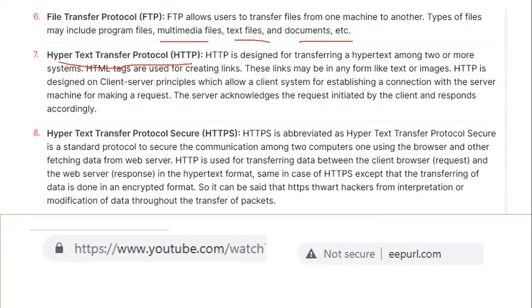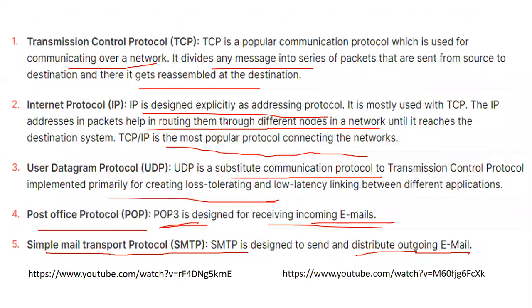Hypertext Transfer Protocol, HTTP, is designed to create various links in the form of text or images. The server acknowledges the request which is initiated by the client, and responds accordingly. That is Hypertext Transfer Protocol. And secure protocol is a standard protocol to secure the communication between two computers. So it plays the role of securing the information, or you can say the data. So yes, you should have an idea about these protocols. Definitely, there are some questions based on protocols.